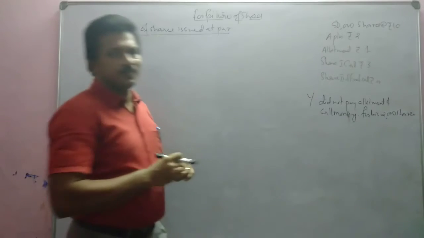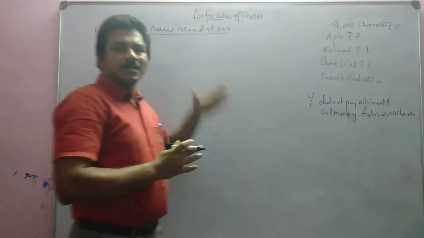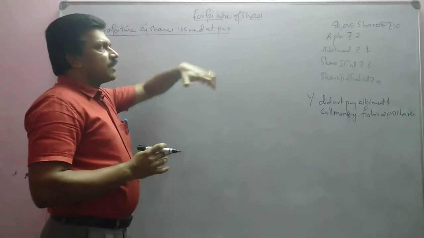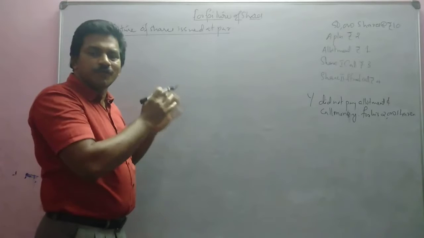This is the case. With this example, we are going to explain the forfeiture journal entry.